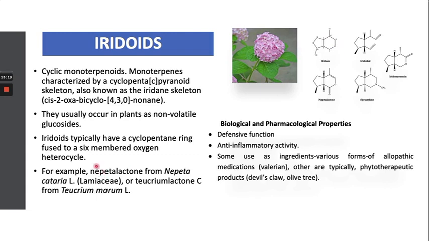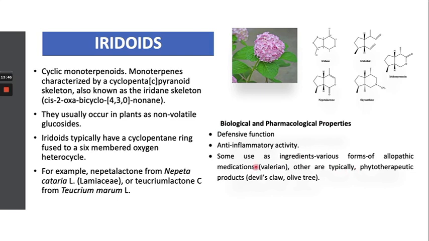So generally, iridoids have a cyclopentane and a fused six-membered oxygen ring, which is heterocyclic. This is the core structure of the iridoids. Plants synthesize these compounds for defensive function, and they have anti-inflammatory activity.